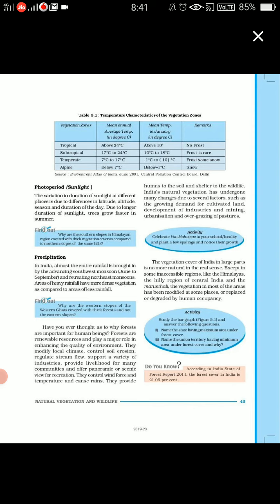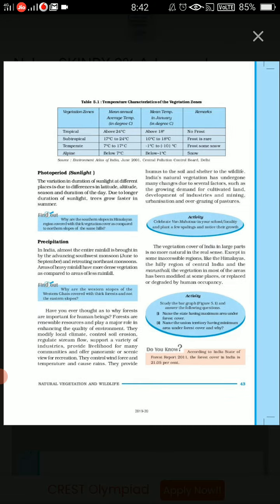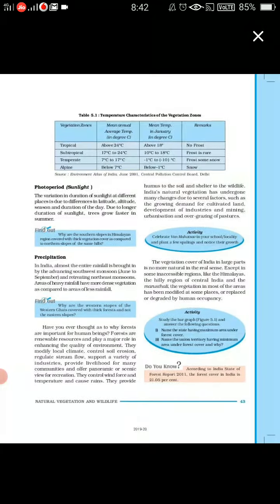Just in the inaccessible regions like the Himalayas or hilly regions of central India, or the Marusthali area, the wet and marshy area, only there the vegetation is natural. Rest everywhere we can say that the vegetation has been modified, it has been replaced, it has been degraded by human occupancy. Fine, children. So, this was all about today's topic.